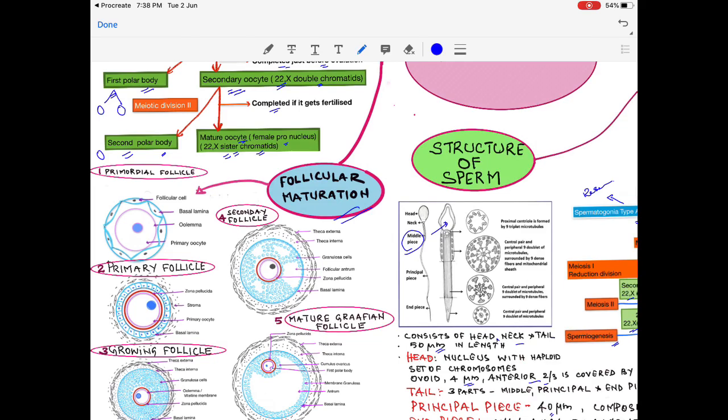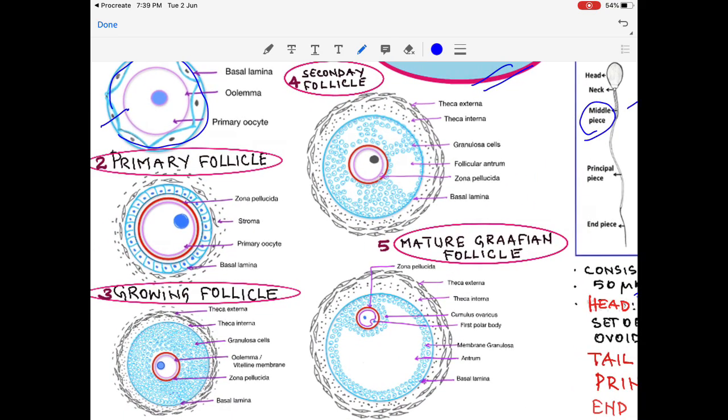Now the follicular maturation. The stromal cells surrounding the primary oocyte will form a layer of flattened epithelial cells around the primary oocyte, and at that stage it is called primordial follicle. Now these flattened epithelial cells become cuboidal, and these cuboidal cells start secreting the zona pellucida that forms a layer around the primary oocyte, and at this stage it is called primary follicle.